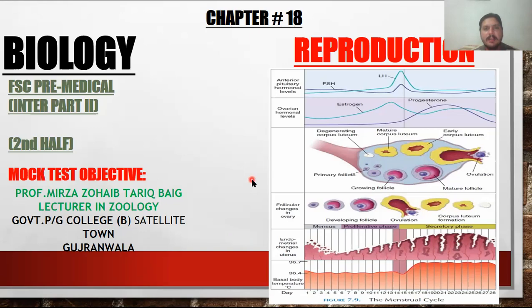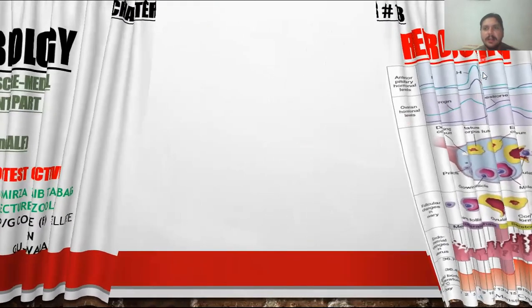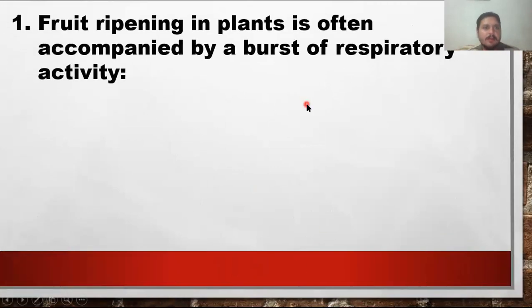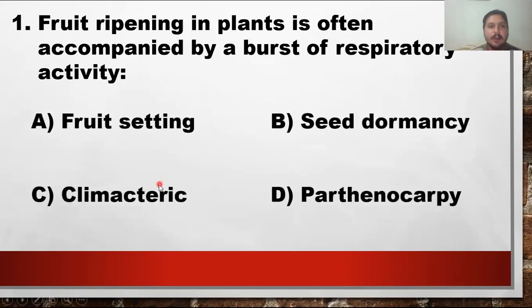Now that's MCQ number one. The first MCQ that's related to this chapter is: fruit ripening in plants is often accompanied by a burst of respiratory activity. Fruit ripening happens very quickly; you must have seen fruits ripen while attached to a plant, so that burst of respiratory activity occurs. What is that burst of respiratory activity called? The options are fruit setting, seed dormancy, climacteric, and parthenocarpy.